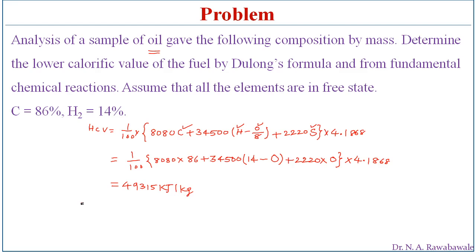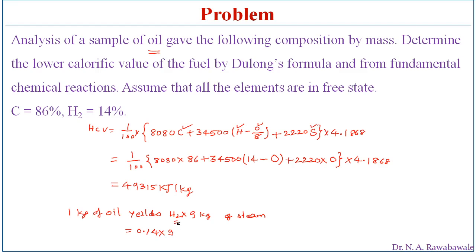So here 1 kg of oil liberates or yields H2 into 9 times kg of steam, that is nothing but produces 0.14 into 9.